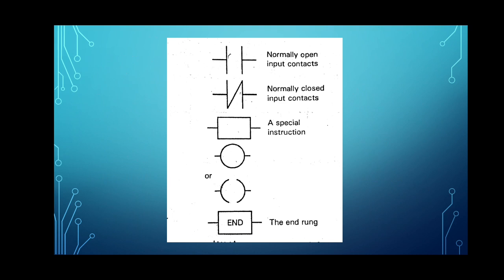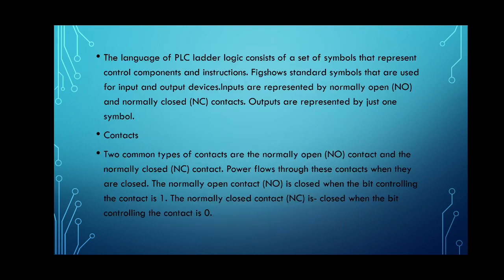The language of PLC ladder logic consists of a set of symbols to represent control components and instructions, which we have shown in the diagram.